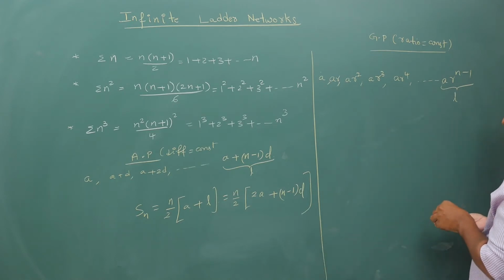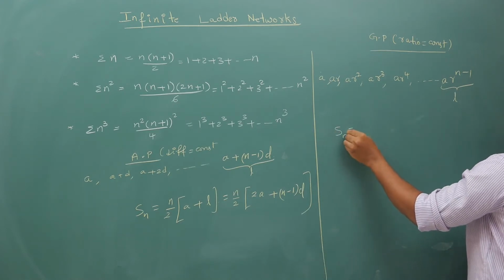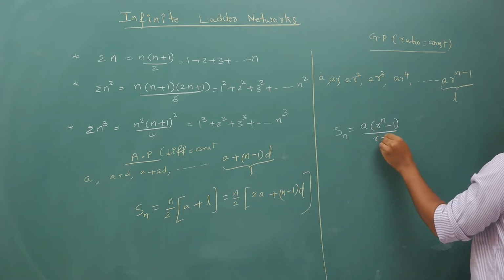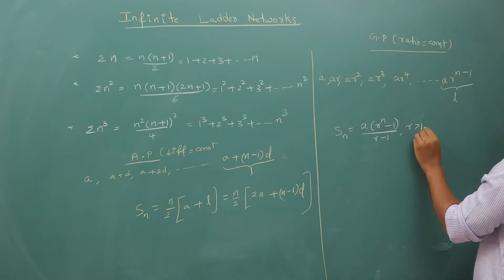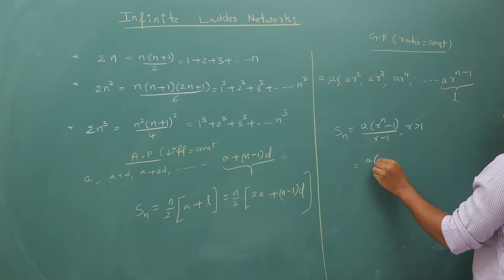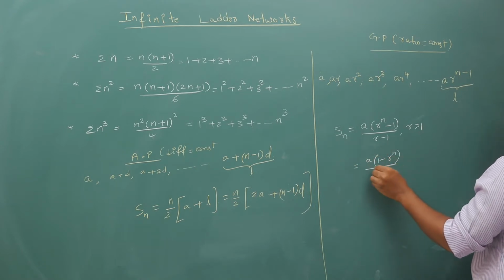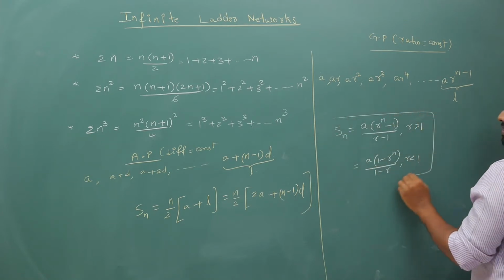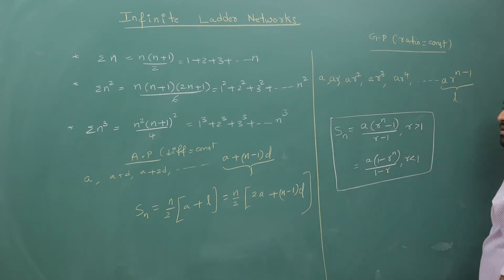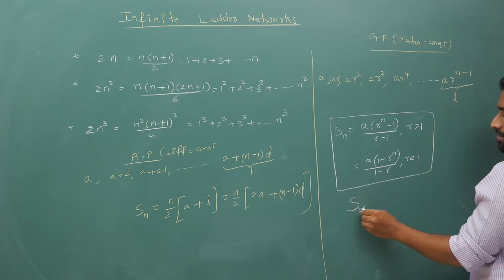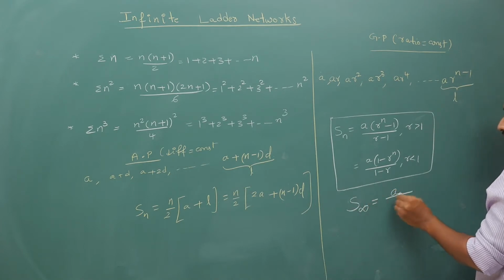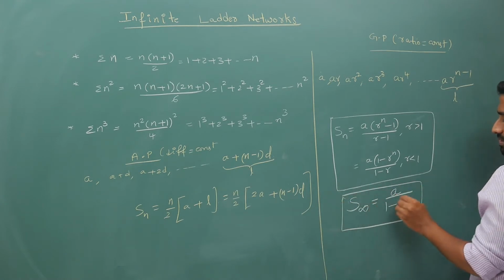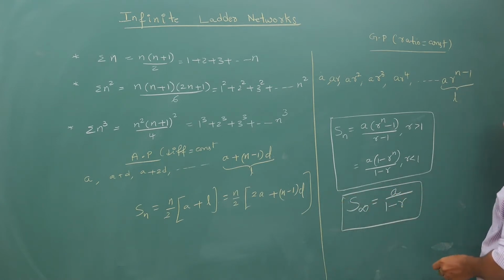Now your sum of n terms is a times r power n minus 1 by r minus 1 if r is greater than 1, and a times 1 minus r power n by 1 minus r if r is less than 1. And the sum of infinite terms is a by 1 minus r, where a is the first term and r is the common ratio.